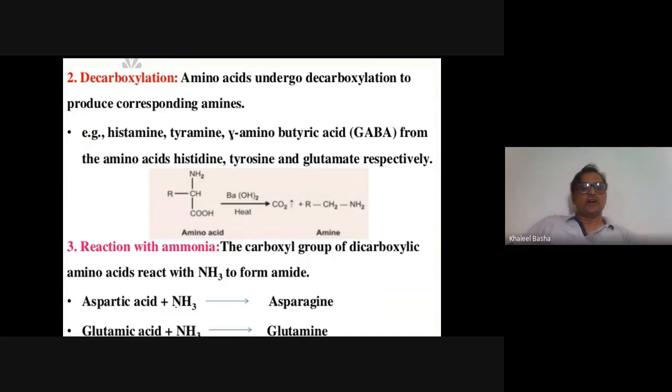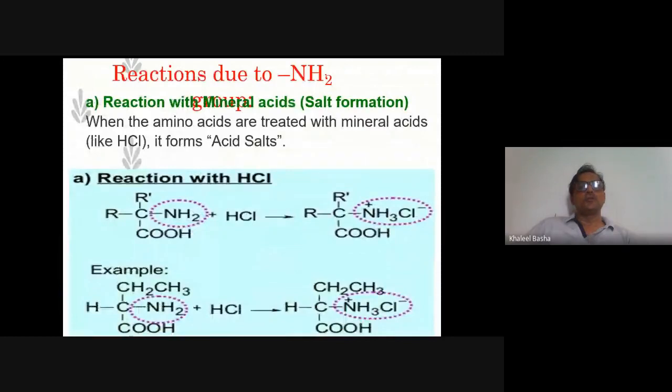Reactions with ammonia: the carboxyl group of a dicarboxylic amino acid reacts with ammonia to form an amide, giving asparagine and glutamine. So ammonia reacts with the acid group of aspartic acid and glutamic acid to form asparagine and glutamine, which are called amide-containing amino acids. These two amino acids are acidic and become amide-containing amino acids by the reaction with ammonia. And next, reactions due to the NH2 amino group.